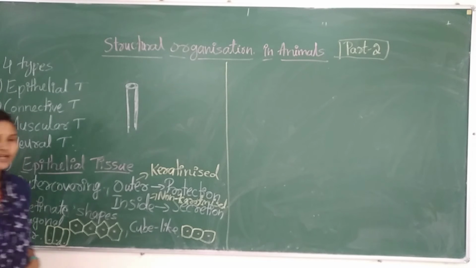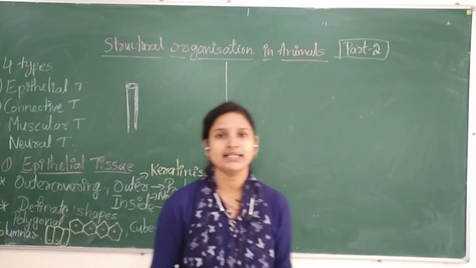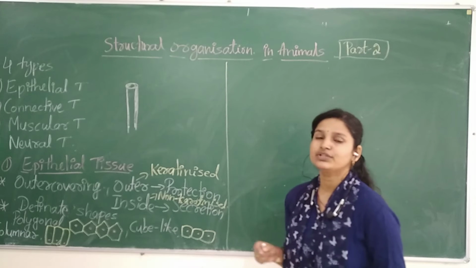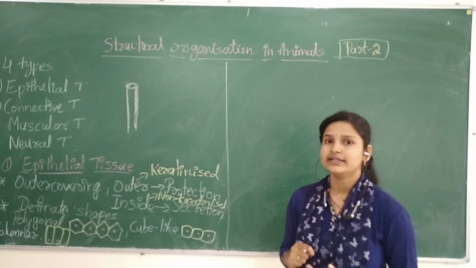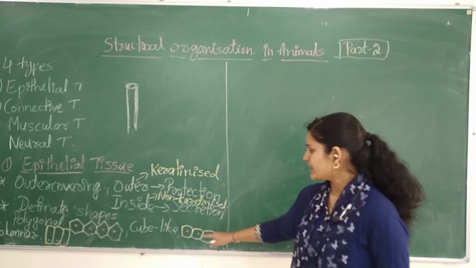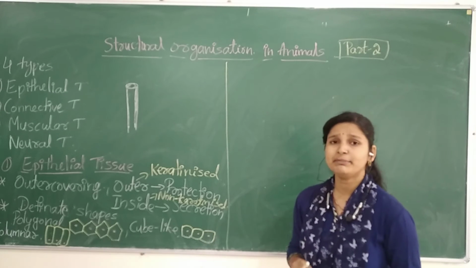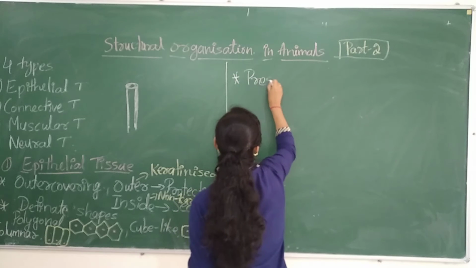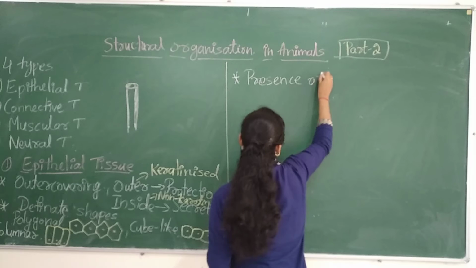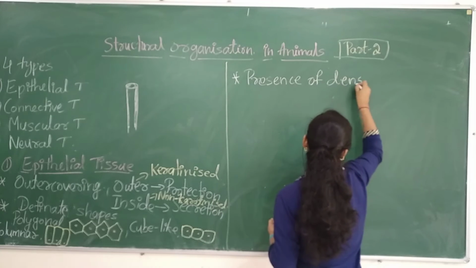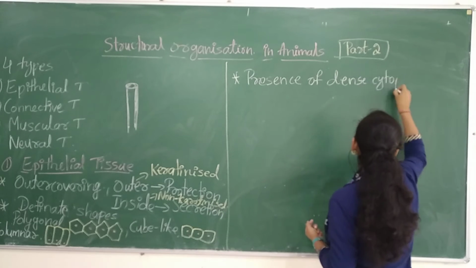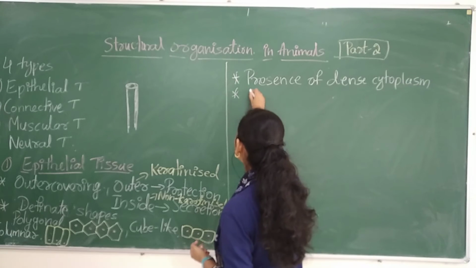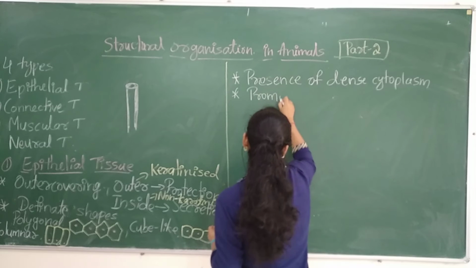When we study the cells in the epithelial tissue, the structure will differ, and inside there will be dense cytoplasm. These cells have prominent nuclei.